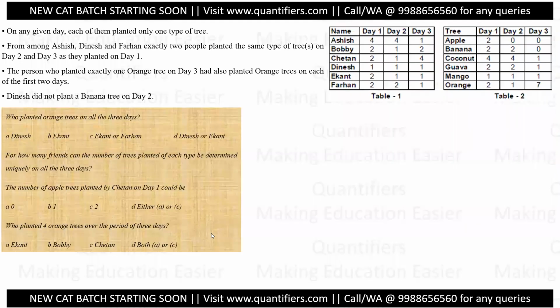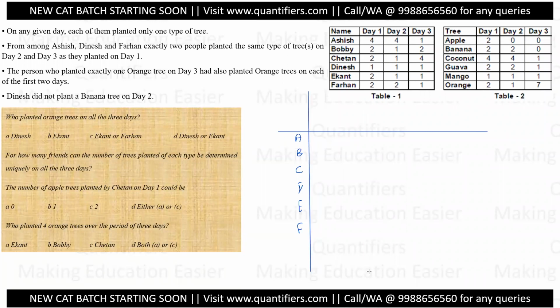Now, let us start solving this. I know that there are these friends A, B, C, D, E, F. So there are 3 days on which these friends are planting the trees.